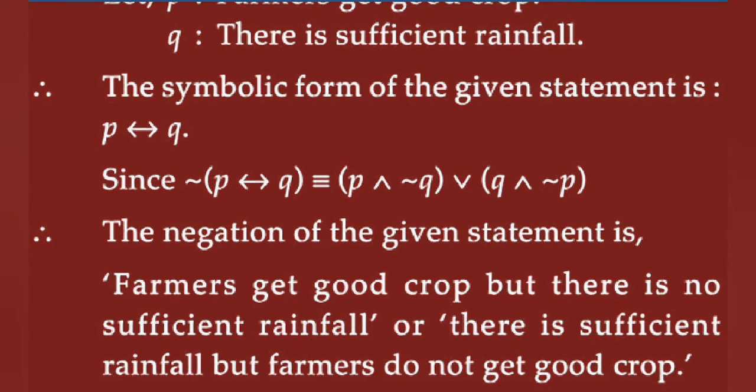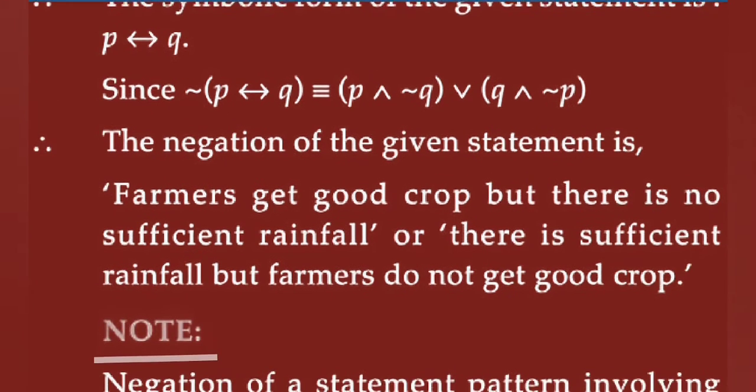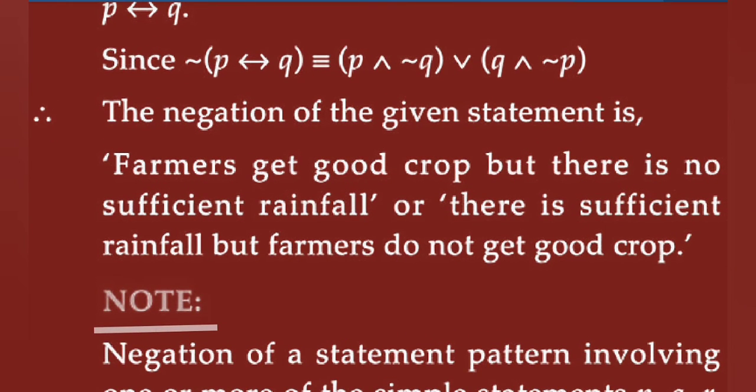The negation of this statement is negation of P double implication Q, equivalent to P and negation Q or Q and negation P. The negation of the given statement is: farmers get good crop but there is no sufficient rainfall.